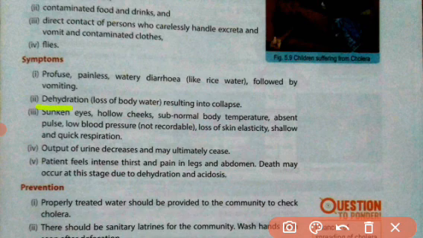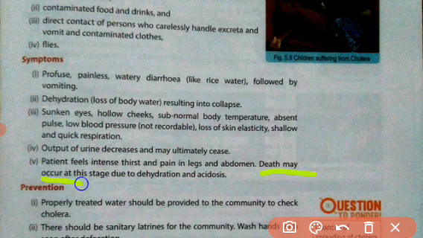Now, due to the loss of water, dehydration occurs, resulting in collapse. Sunken eyes: the eyes sink in, getting deeper inside. Also hollow cheeks, subnormal body temperature, absent pulse, low blood pressure, loss of skin elasticity, and shallow and quick respiration. These are some common symptoms of cholera. The output of urine decreases, and it can cease also. The urination can also stop. The patient feels intense thirst and pain in the legs and abdomen.